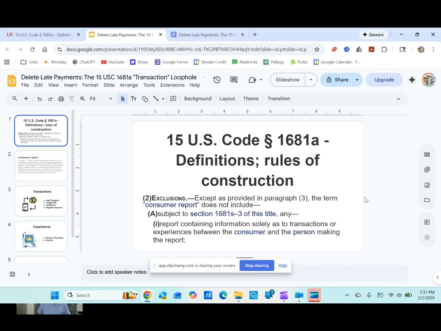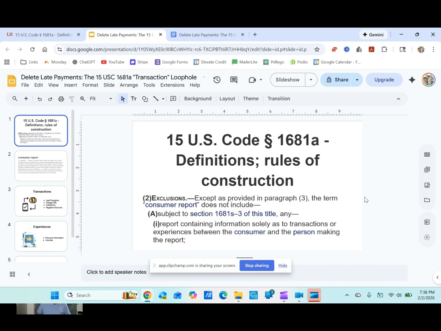Exclusion, except as provided in paragraph 3, the term consumer report does not include. We just defined what a consumer report was: pretty much anything that relates to your character or your reputation as it relates to credit. So the term consumer report does not include, it is excluded.